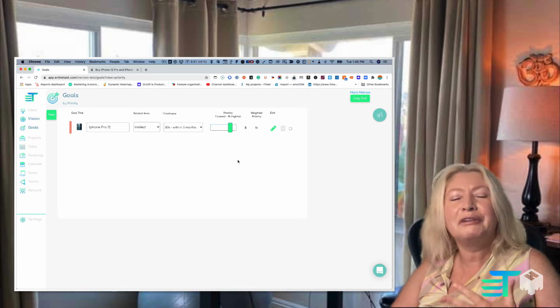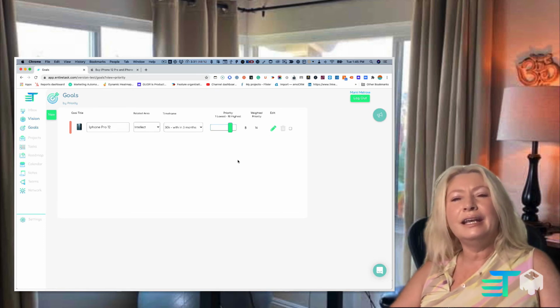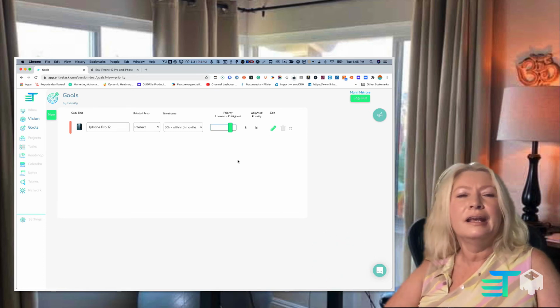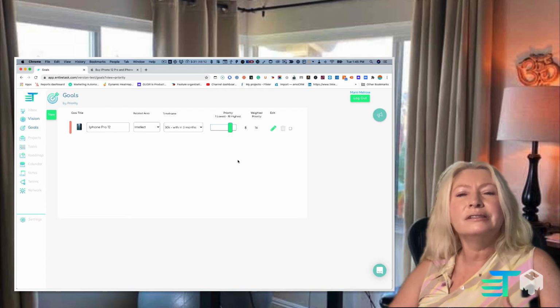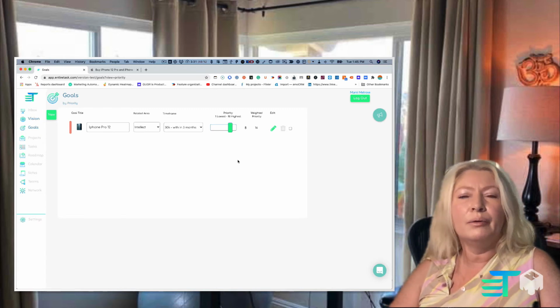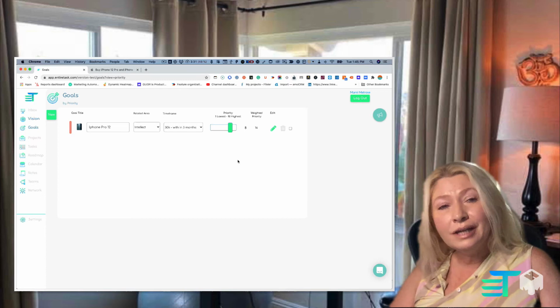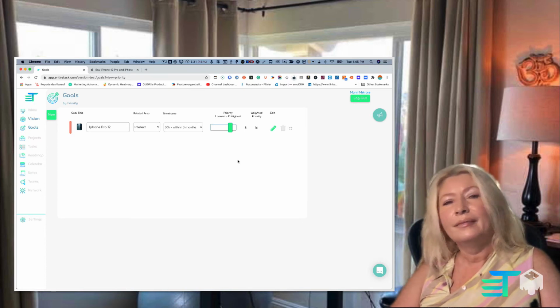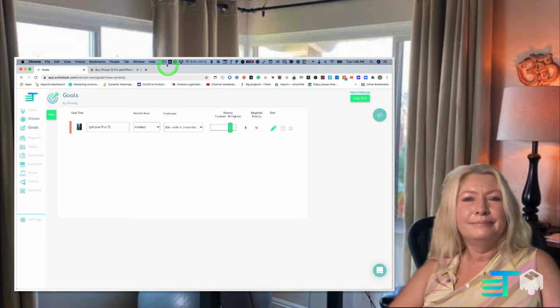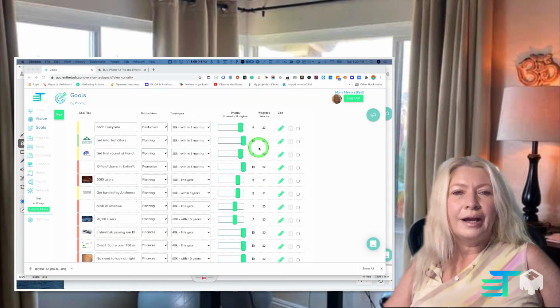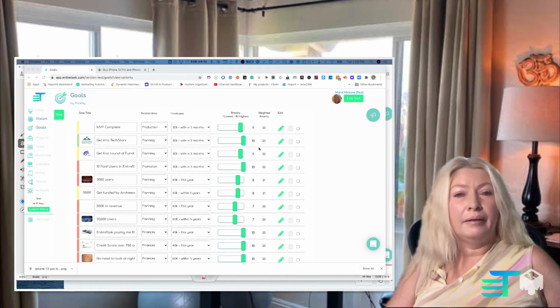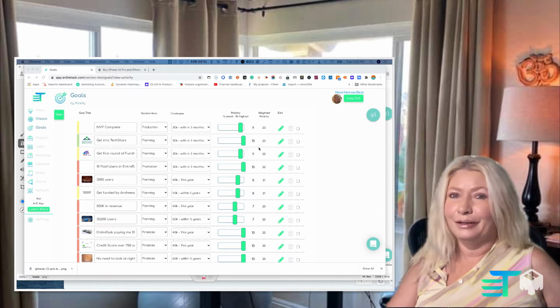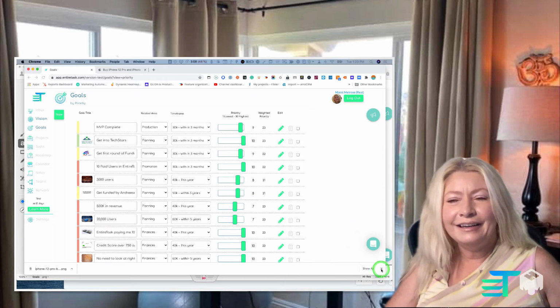But now let me show you in my real account, my personal account. I'm letting you into my personal life here. You can actually see where that is in my entire life and what it looks like when things are fully filled out. But I wanted to show you what it looks like when you guys jump in here. So catch me in a second. All right, so now we're actually in my personal goals area. Woohoo!